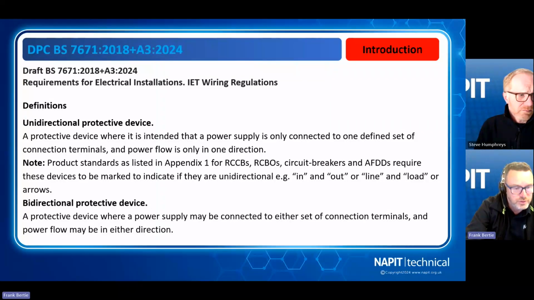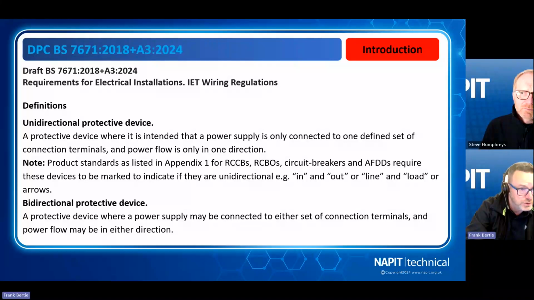But it is an important thing to remember when you're installing any of these types of installations where the power can flow in both directions. We need to make sure the devices can handle that, and that's an important factor to look at. Anyone involved in the MCS has been aware of this for renewables, because this has been part of the assessment for a long time as well. So yeah, it just means that the regulations are catching up.